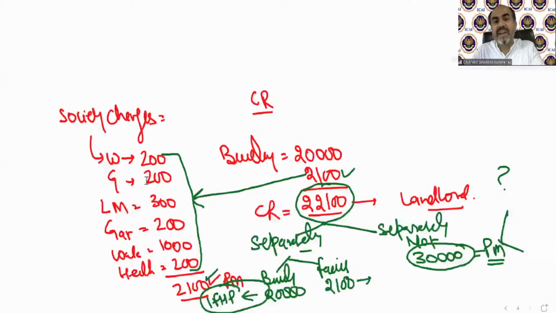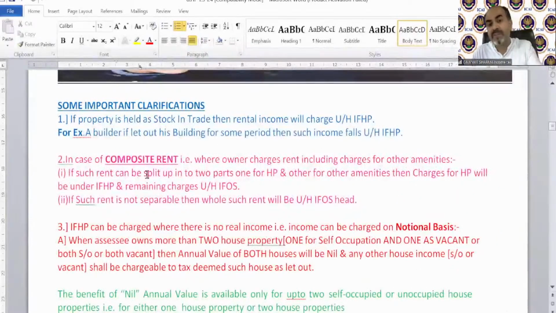So if such rent can be split up, that means the first part we were discussing into two parts, one for house property, another for other amenities, charges, etc. Then the rental income for house property will go under the income from house property head, of course, and the other is going to be taxable generally as income from other sources. The part of 2,100 rupees per month is going to be taxable under income from other sources.